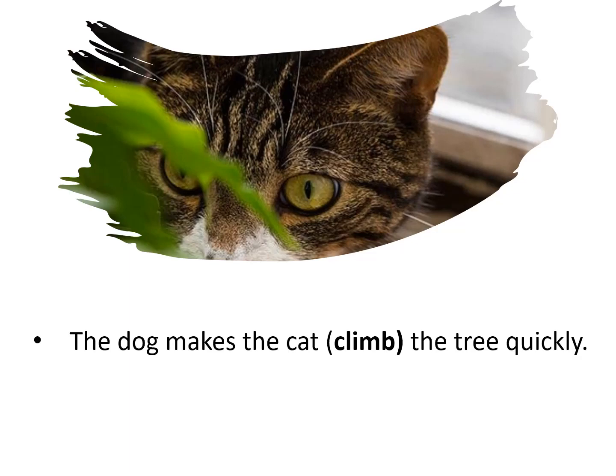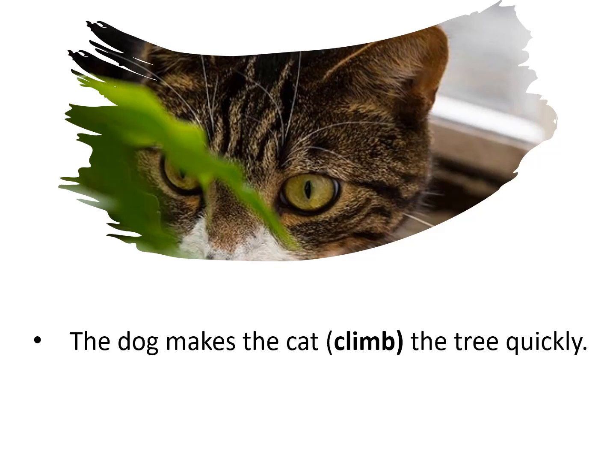Look at the sentence. The dog makes the cat, within bracket, climb the tree quickly. The dog makes the cat climb the tree quickly. So you have to choose the right form of climb. Now, you may think that it might be climbs or is climbing or has climbed. So there are many options. Now it is your choice.